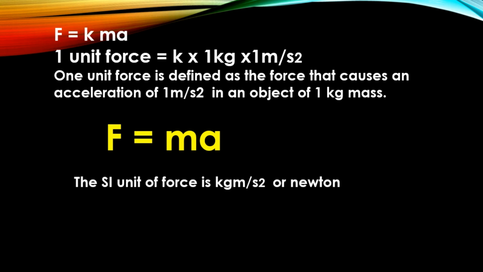The SI unit of force is kilogram meter per second square. The SI unit of mass is kilogram and that of acceleration is meter per second square. So, the SI unit of force is kilogram meter per second square, or Newton. It can be represented by the capital letter N. In CGS system, the unit is gram centimeter per second square, or Dyne.